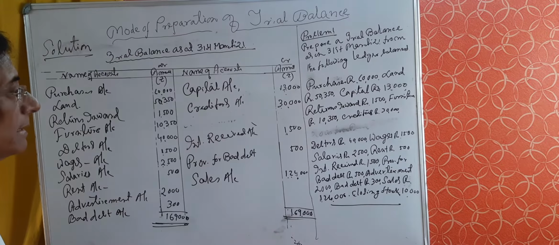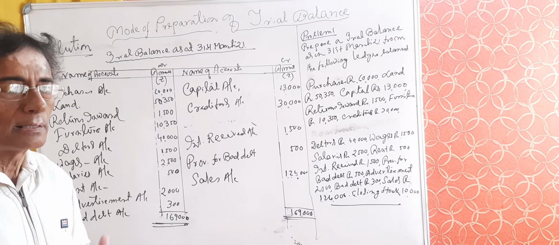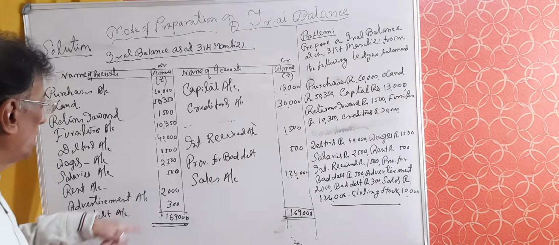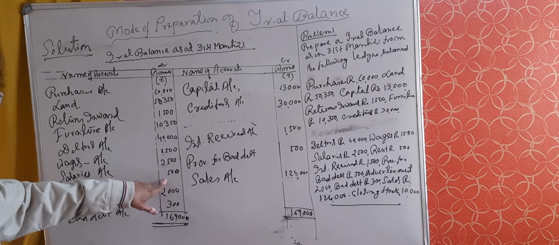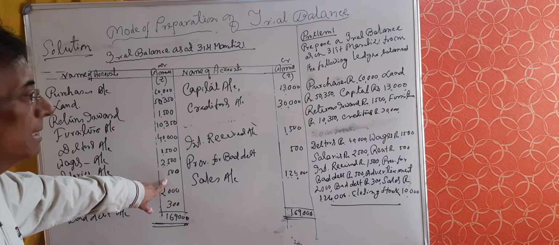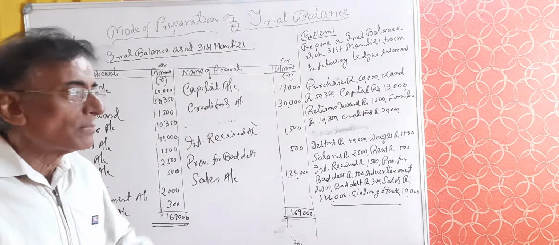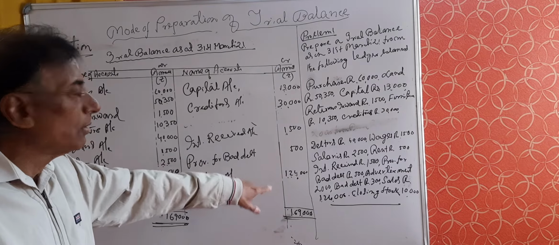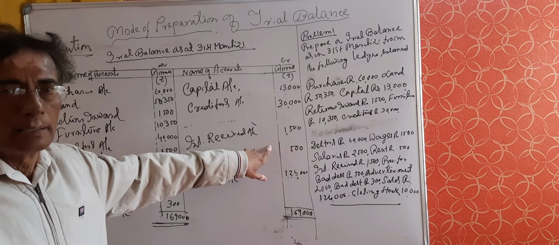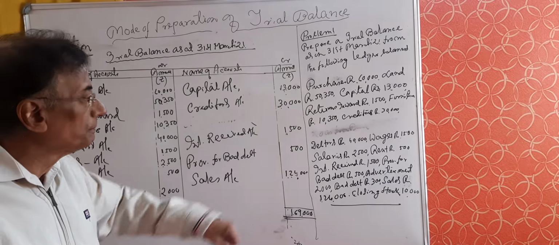The next one is rent. Rent also belongs to nominal account. It is expenses, and according to nominal account, all expenses and losses debit. So rent is shown in the debit side of trial balance. The next one is interest received. Interest received also belongs to nominal account. It is income, so according to nominal account, all incomes and gains are credit. So interest received is shown in the credit side of trial balance with the value 1,500.